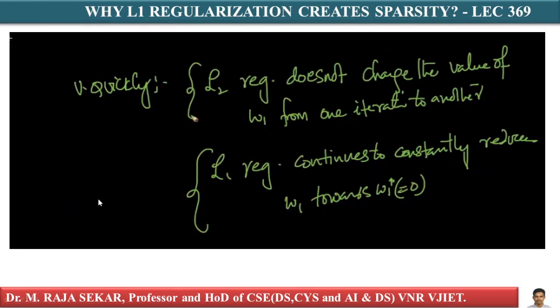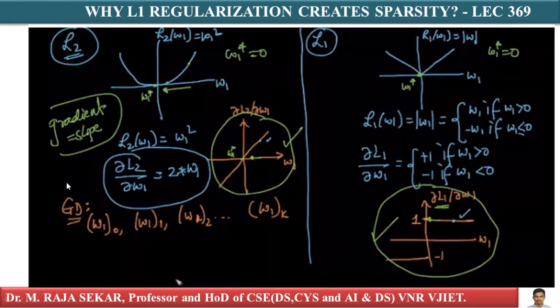That's what it says. As you go towards the optimum of W1, L2 regularization does not change the value of W1 from one iteration to another. L1 regularization continues to constantly reduce it. This means the value of the weight vectors becomes just 0.